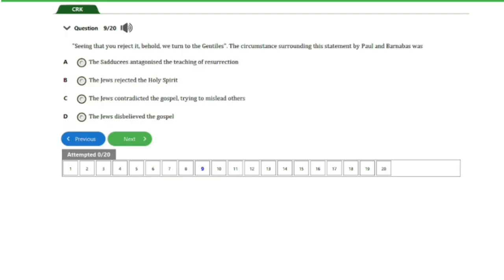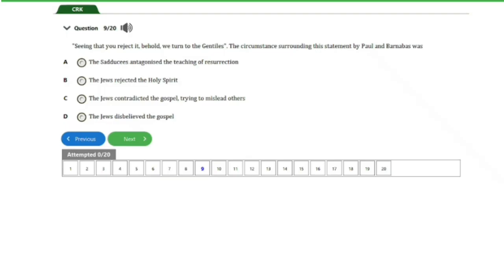So over here we have question number 9. It says, seeing that you reject it, behold, we turn to the Gentiles. The circumstances surrounding this statement by Paul and Barnabas was A. the Sadducees antagonized the teaching of resurrection, B. the Jews rejected the Holy Spirit, C. the Jews contradicted the gospel, trying to mislead others, D. the Jews disbelieved the gospel.